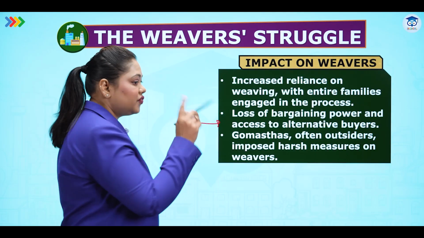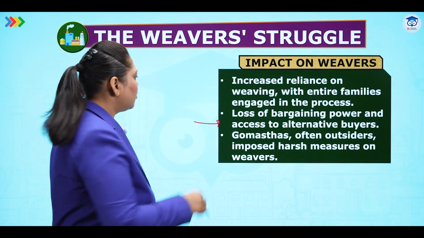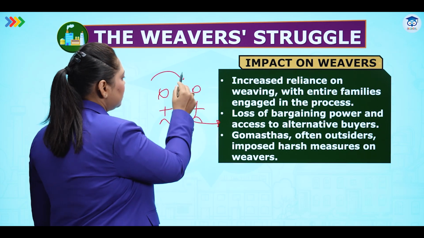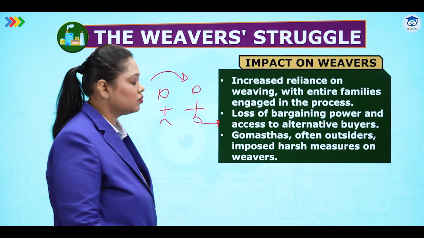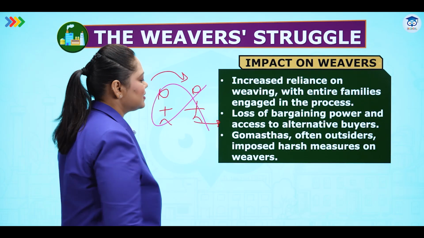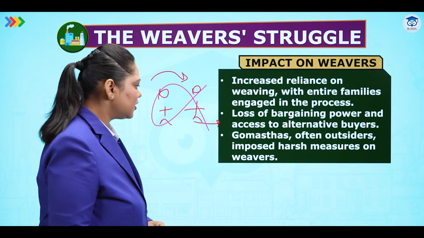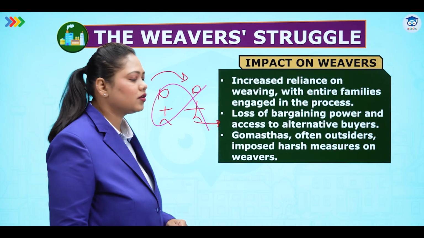Why? Because first, there was no monopoly. They could sell to many people, many buyers. But now, they could not do this. Why? Because it was the East India Company who had monopoly. Gomastas, often outsiders, imposed harsh measures on weavers.